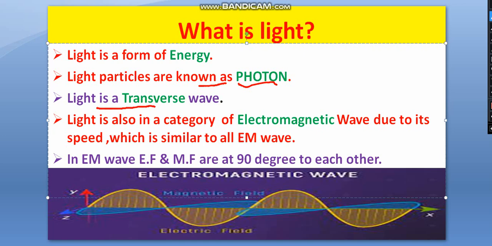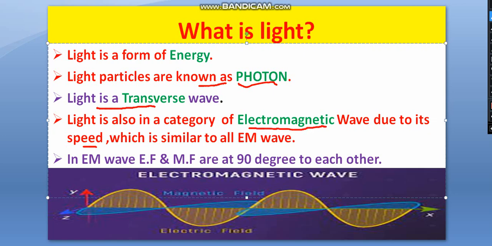Here you can see light is also in the category of EM waves due to its speed, because the speed of light is similar to the speed of EM waves, the waves which we use in mobile towers, for mobile communication, radar, etc. All are using EM waves, and light also has the same velocity, that is 3 into 10 raised to 8 meter per second. So light is also an EM wave, that is, electromagnetic wave.